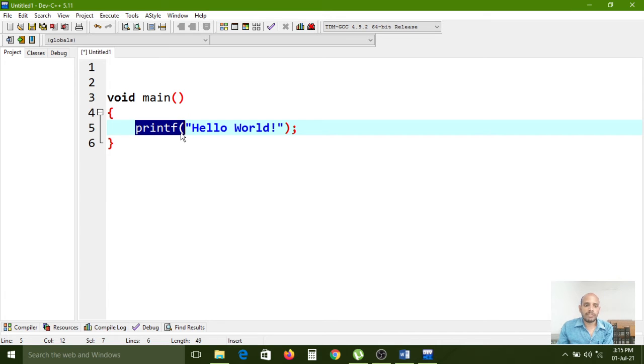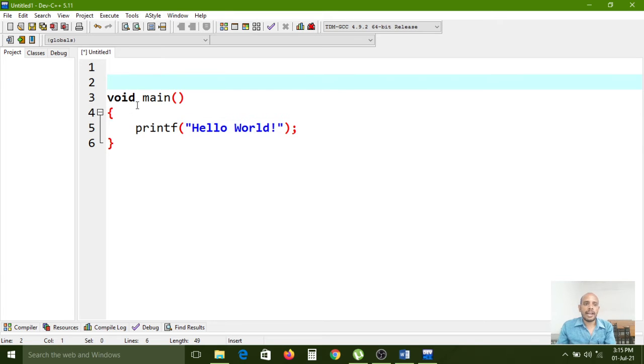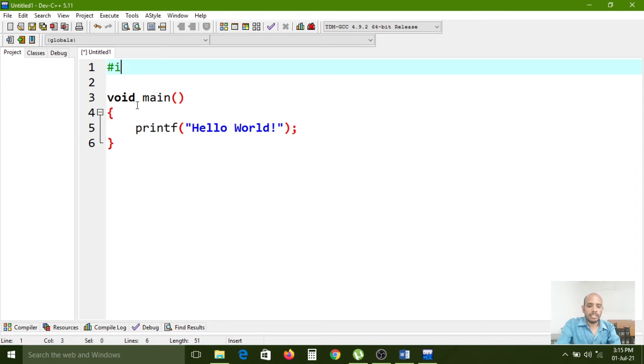You can just call this function and execute it along with our required message. This hello world message I expect as output in the console. Whatever message we want, we have to pass as an argument along with this predefined function. So where is this predefined printf functionality available? In this header file. Hash include is the keyword.